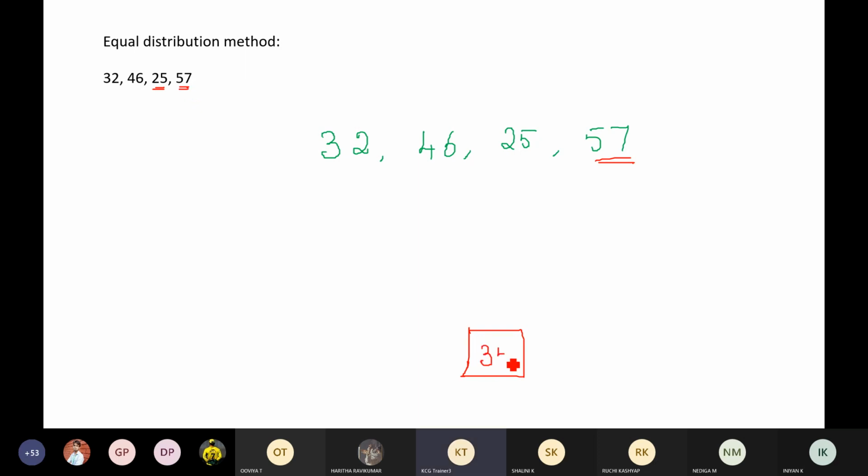If I go with 35, what will happen here? This is minus 3. This is plus 11. This is minus 10. And this would be plus 22. Correct? Okay, guys. Now all together, what do I have? Find out the average of these numbers. If I add all these, what do I get, guys? Tell me, if I add all these numbers, what do I have?